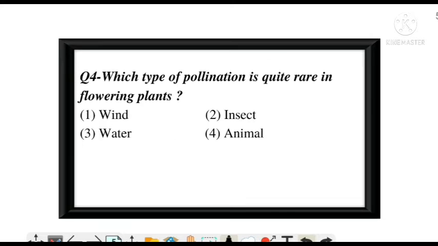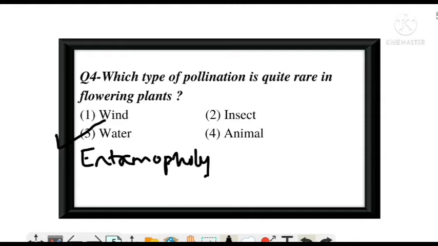Which type of pollination is quite rare in flowering plants? Again an NCERT liner question. And the correct answer is option number C, water. The pollination by water is known as hydrophily. Next question.